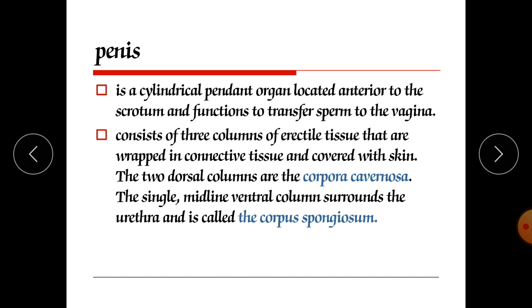It consists of 3 columns of erectile tissue that are wrapped in connective tissue and covered with skin. The 2 dorsal columns are called corpora cavernosa. They are 2 elongated columns, and the single middle ventral column surrounds the urethra and is called corpus spongiosum.